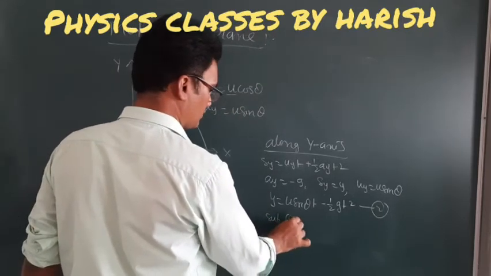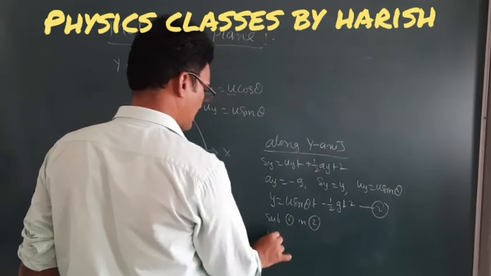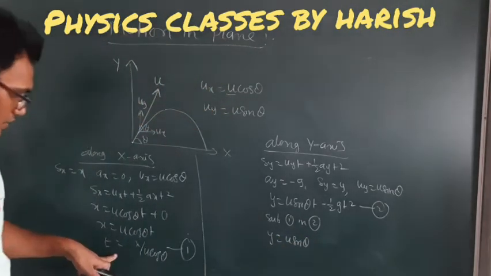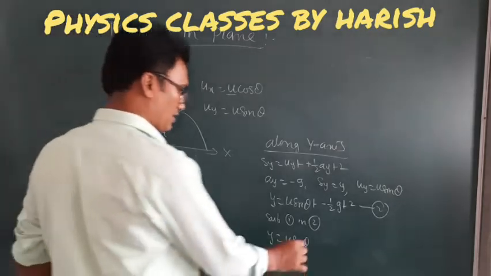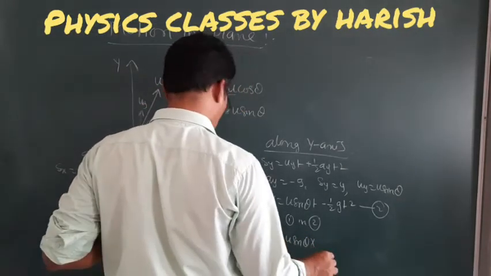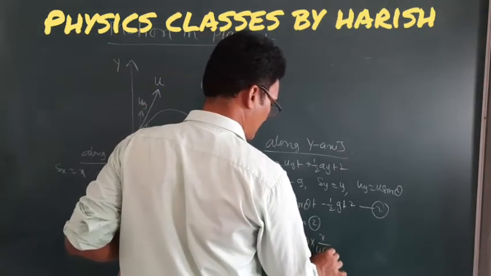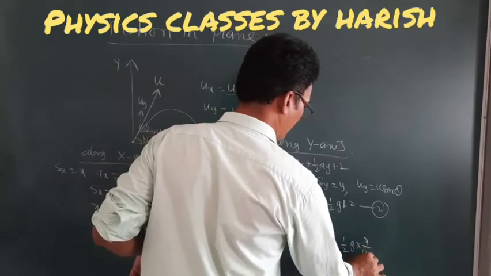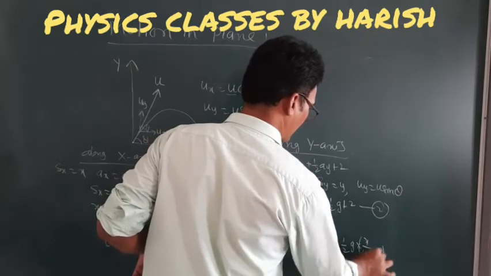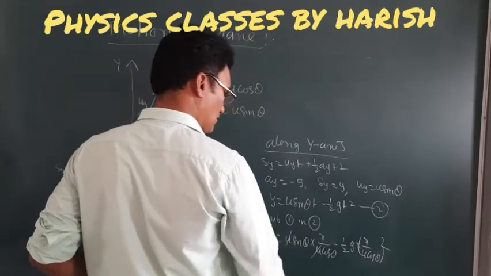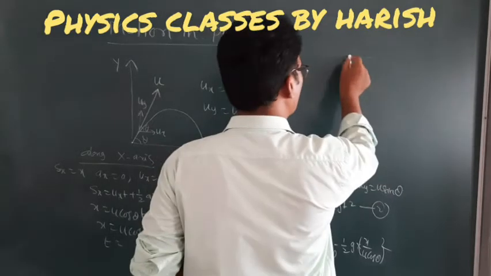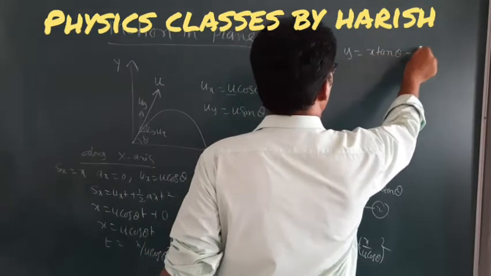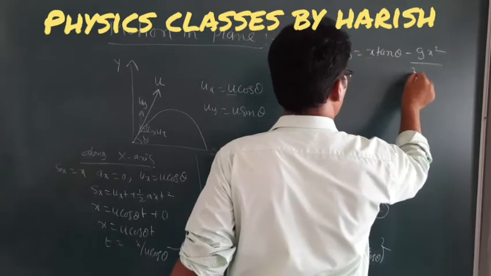Substitute 1 into 2. y is equal to u sin theta into t, and from equation 1, t is equal to x divided by u cos theta. So in place of t we can substitute x divided by u cos theta, minus half g into t square, where t is nothing but x divided by u cos theta, whole square. Right, so here u will be cancelled. Finally we get y is equal to x tan theta minus g x square divided by 2u square cos square theta.